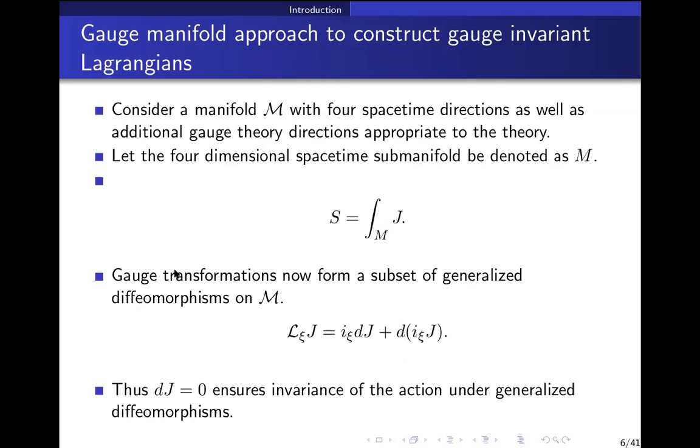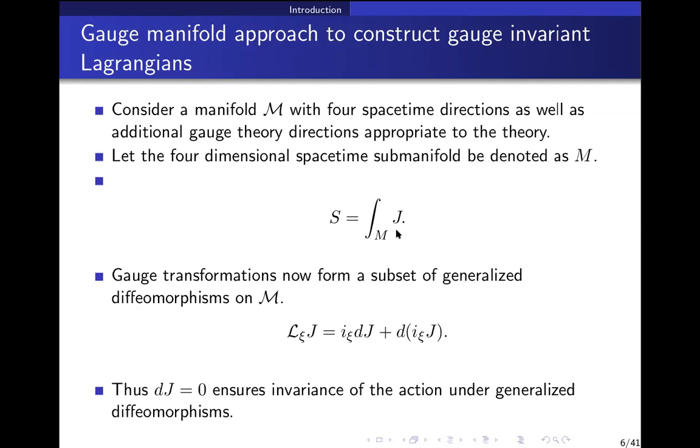Now what will happen is that suppose you do a diffeomorphism, which is done by Lie derivative. Suppose you do a Lie derivative on this 4 form, where this Xi has both the space-time direction and the gauge theory direction. Now this Lie derivative, in any case, on curly M can be written in terms of interior and exterior derivatives, right?